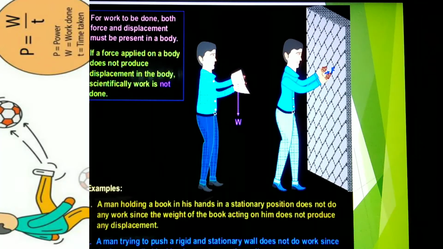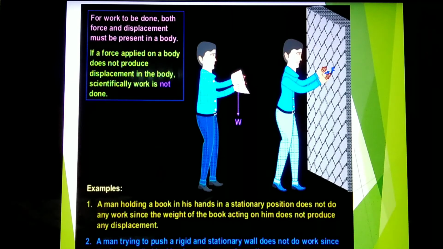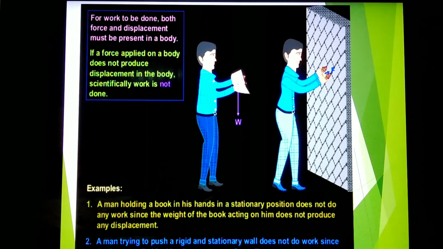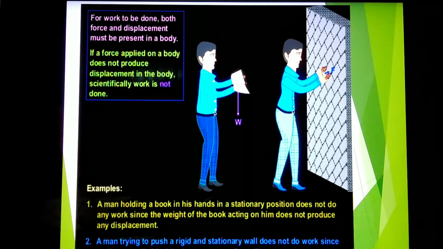For work to be done, both force and displacement must be present in a body. If a force applied on a body does not produce displacement in the body, scientifically, work is not done. Examples of these: a man holding a book in his hands in a stationary position does not do any work since the weight of the book acting on him does not produce any displacement. A man trying to push a rigid and stationary wall does not do work since the force applied by him does not move the wall.